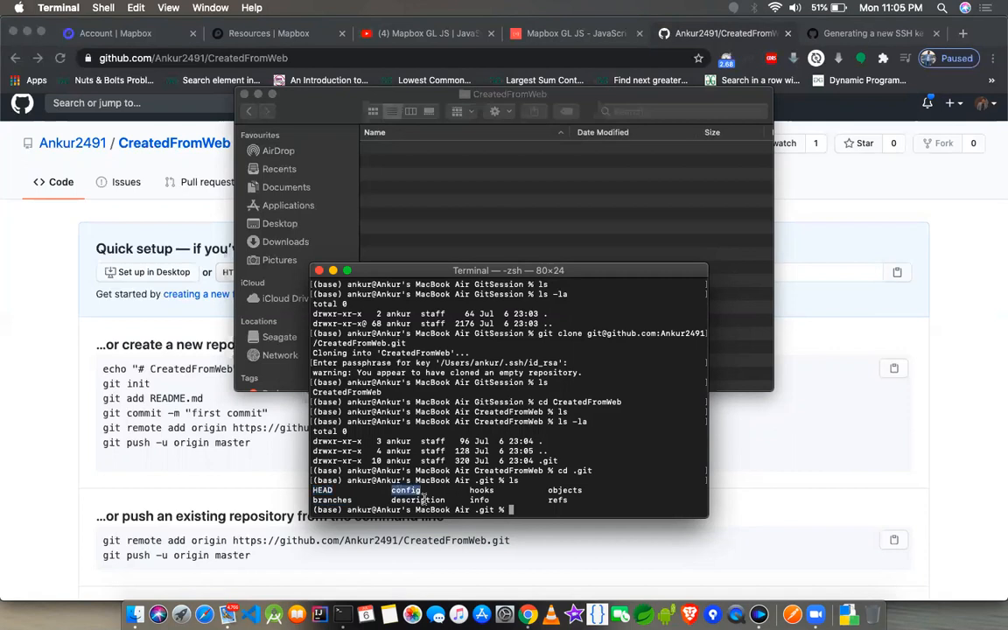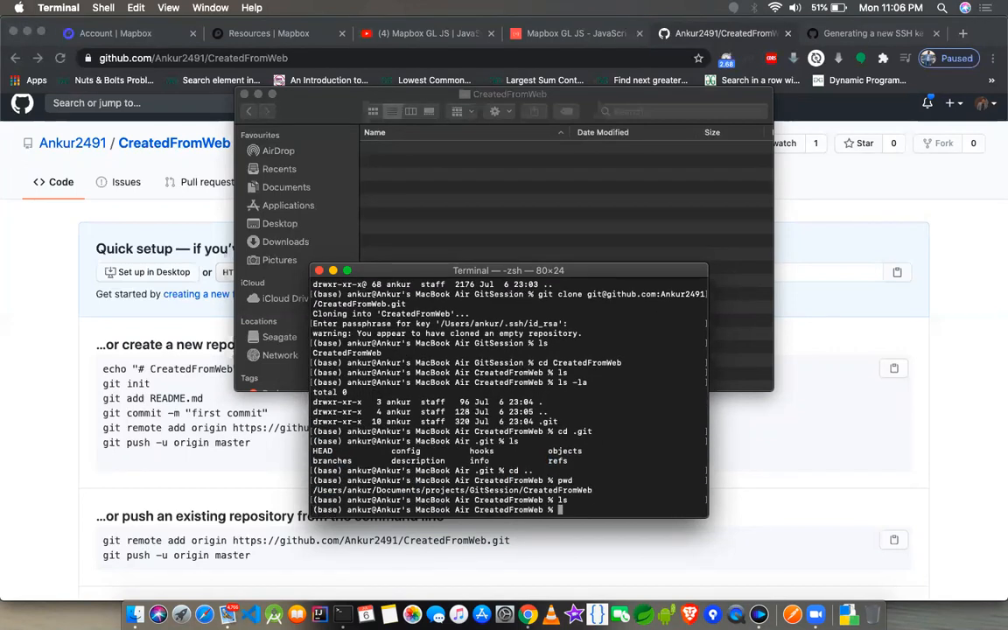Okay, we have config, we have description, hooks, info, objects, refs. There are many things which even I have never delved deep into, because we don't use them every now and then, because this is very internal to Git. So I have this particular file now. Okay, rather this directory now.